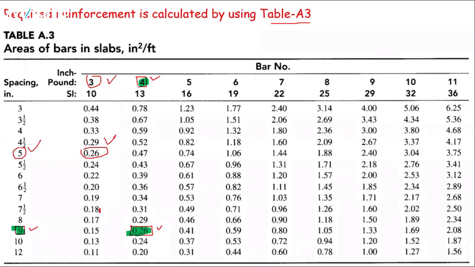It is very close to our value. So I am selecting 0.13. The temperature reinforcement is number 3 bar and the spacing will be 10 inches. This red highlighting is temperature reinforcement.